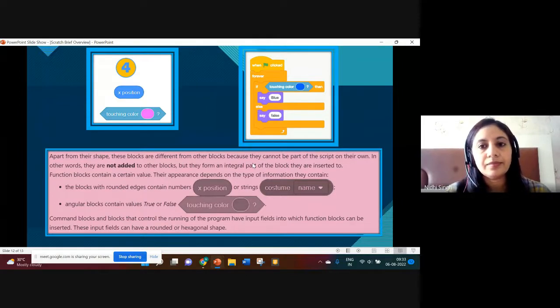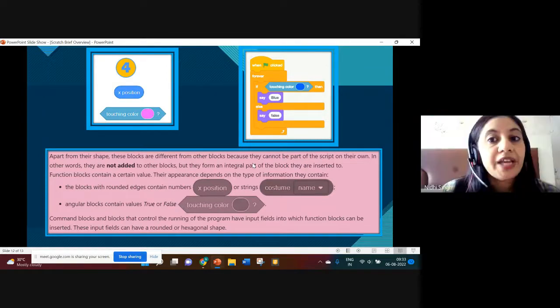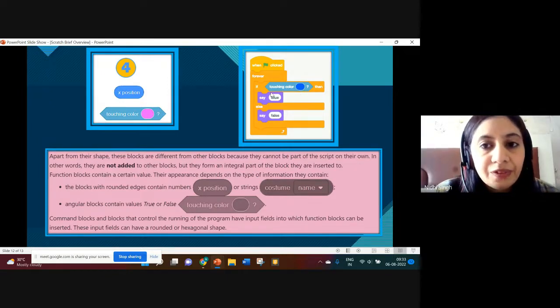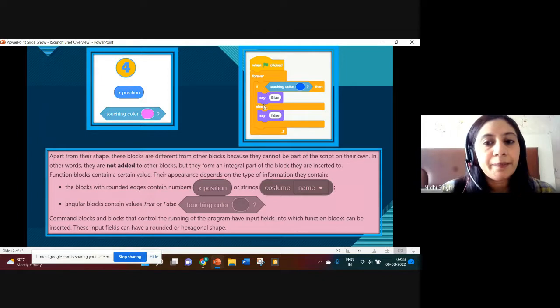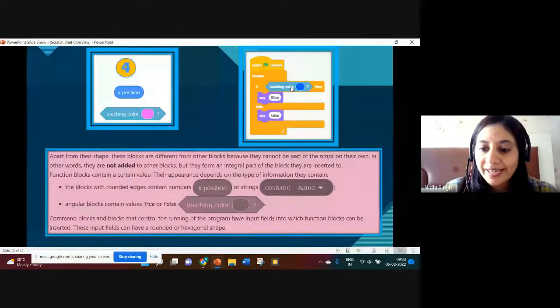Blue. If sprite will... It will say false, because it will come inside this if part only if this condition is true. We will be covering this in detail, so I am not going into detail right now.